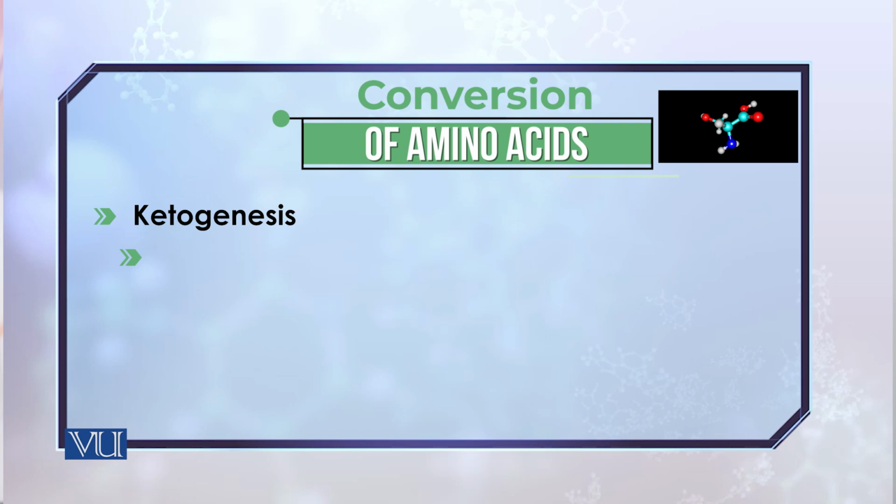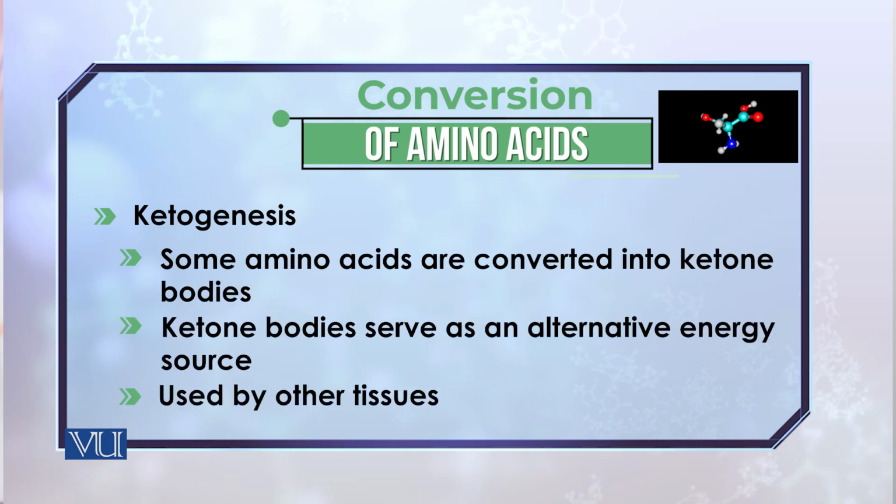Amino acids are also involved in the process of ketogenesis because they are involved in the formation of ketone bodies. And you have already studied it. There are certain amino acids like leucine and isoleucine which are involved in the formation of ketone bodies. These ketone bodies are then eventually used to give energy whenever needed. So in this way, both glucogenic and ketogenic amino acids are there to give you glucose and ketone bodies according to the demand of the body.